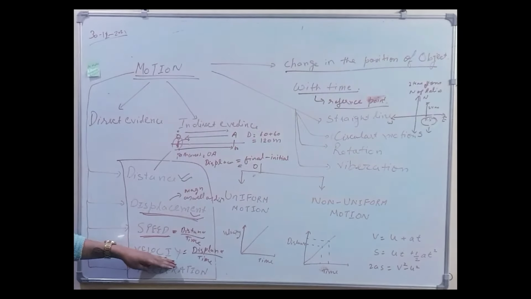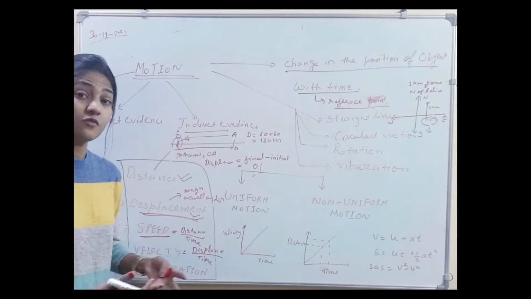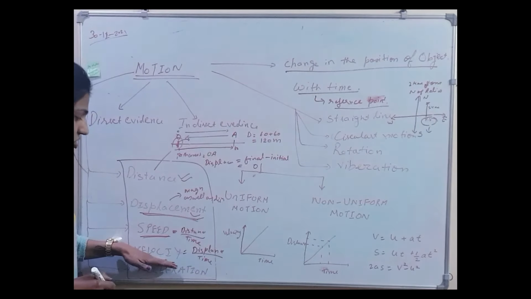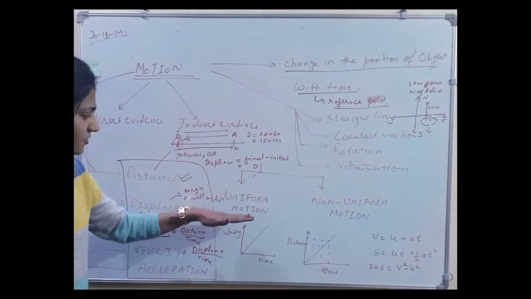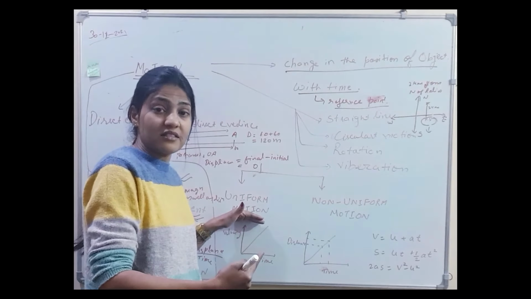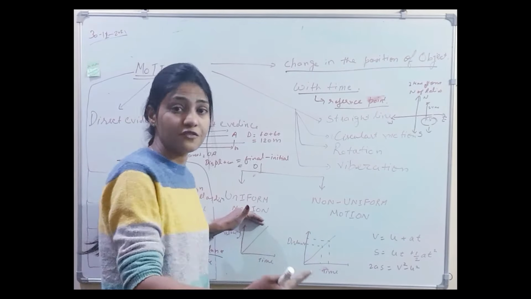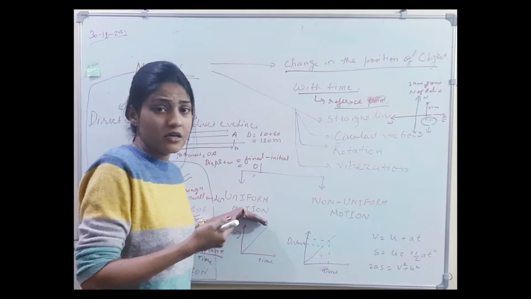Sometimes there is a change in velocity. What do I mean by change in velocity? Before that, we need to understand two things: what is uniform motion and what is non-uniform motion? When an object travels equal paths in equal intervals of time, it is called uniform motion, and that equal interval of time must be small.